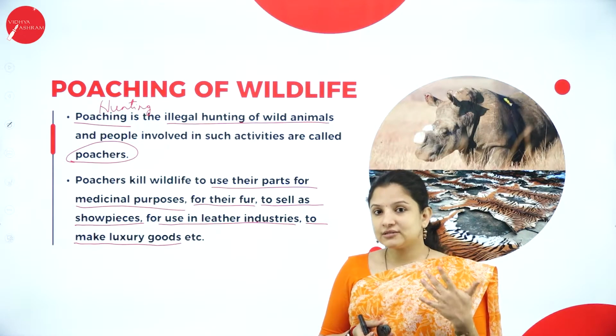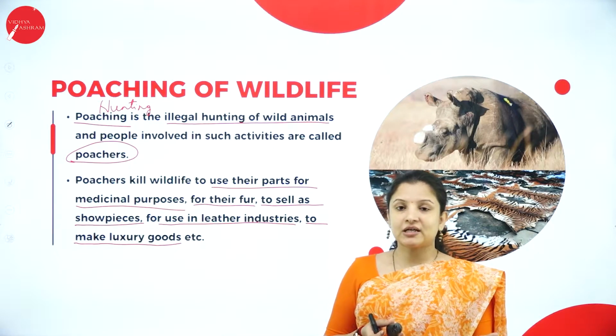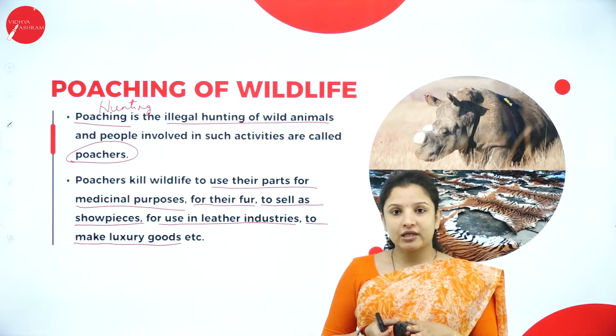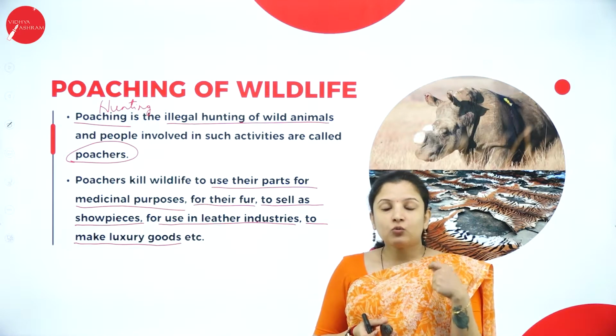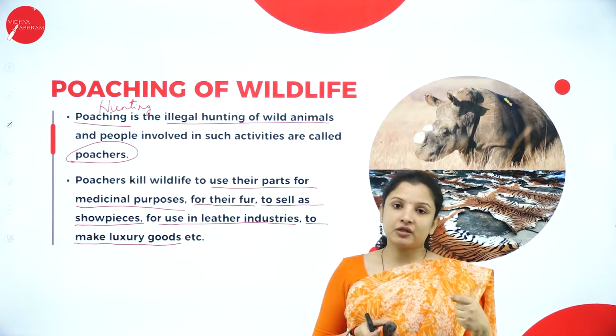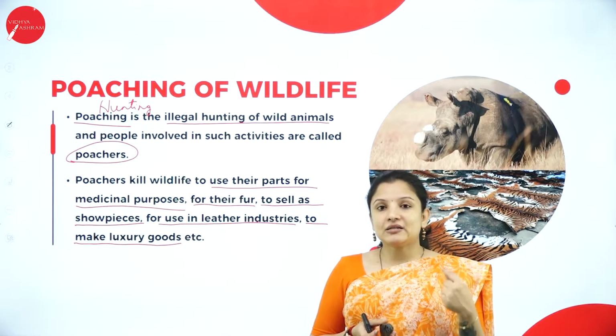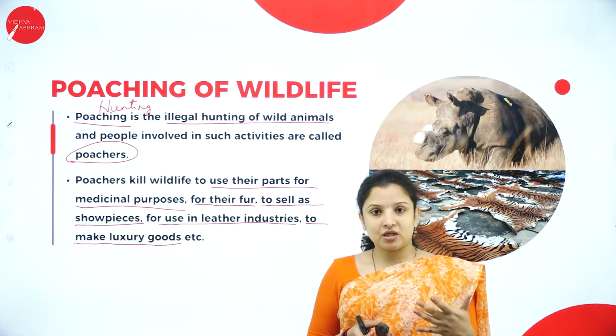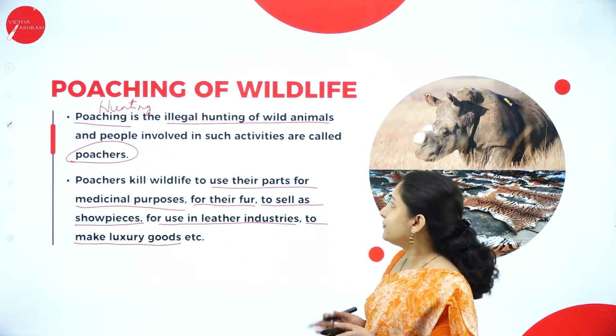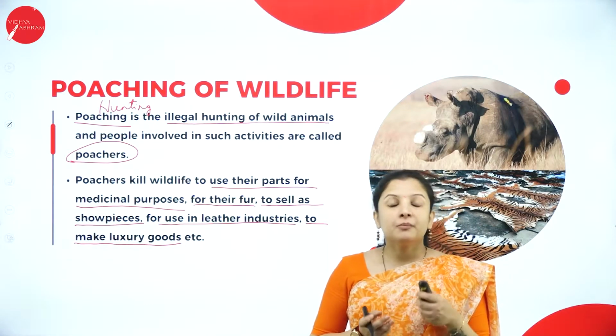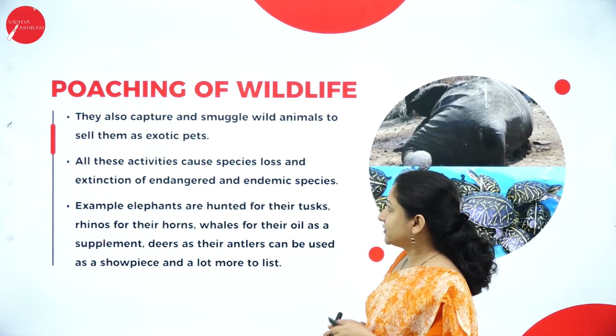I had told you in some of the previous sessions, when we were studying the food chain and food web, that if one species is lost from the environment, it can alter the food chain and the food web, and it can completely alter that particular ecosystem. So therefore, poaching of wildlife is one of the major threats to biodiversity.